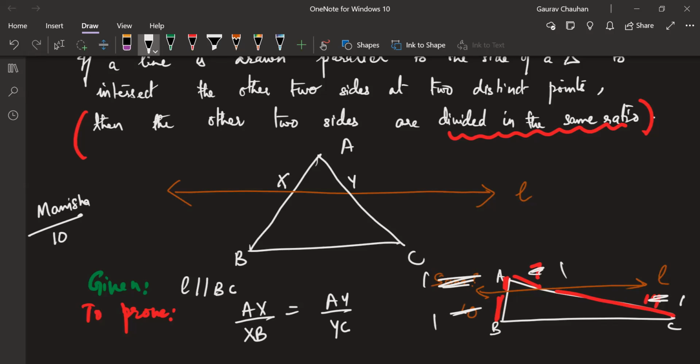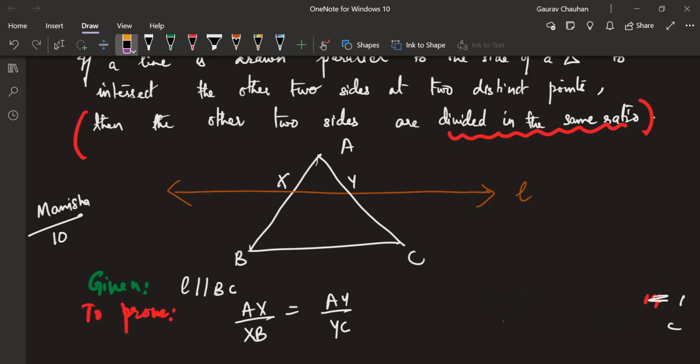Okay, wait, I'm also getting distracted. Let's not go into midpoint theorem. Let's stick to this. Let me not confuse myself and you for a minute. Okay. All right. So here we have given L is parallel to BC, and to prove this AX by XB is equal to AY by YC. We good so far? Yeah.